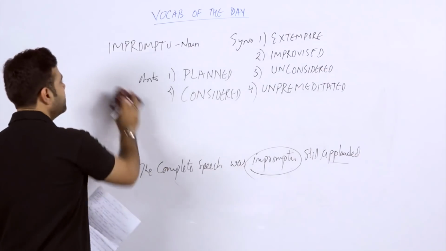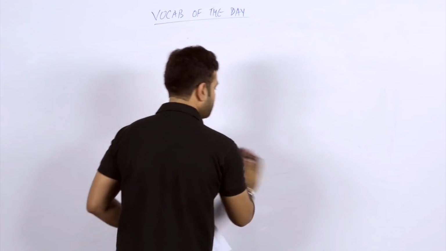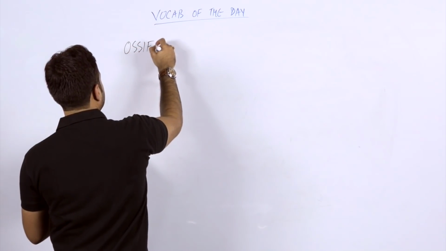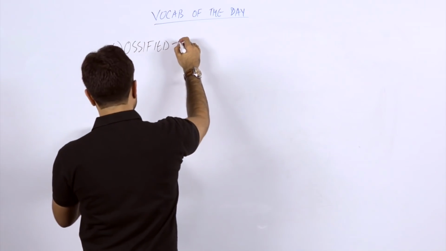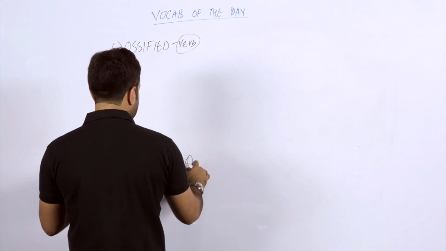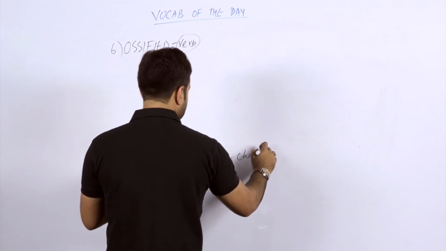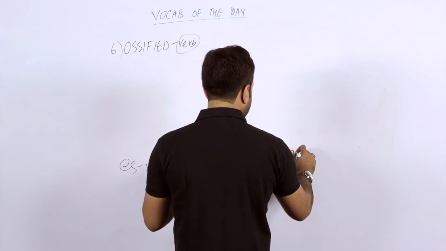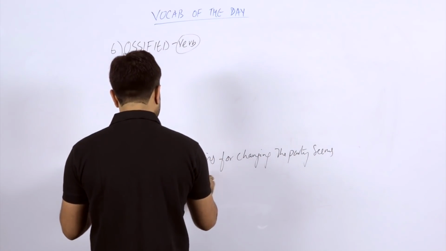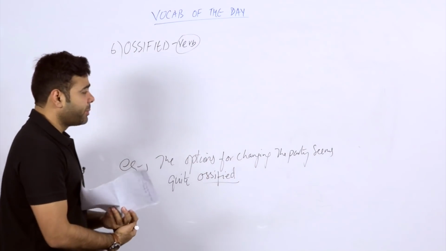Let's proceed to the sixth word. After impromptu, the sixth word that we are going to discuss is again a simple one: ossified. This is the sixth one. How can you use it? You can use it as a verb. Ossified is a nice word. The sentence: the option for changing the party seems quite ossified.